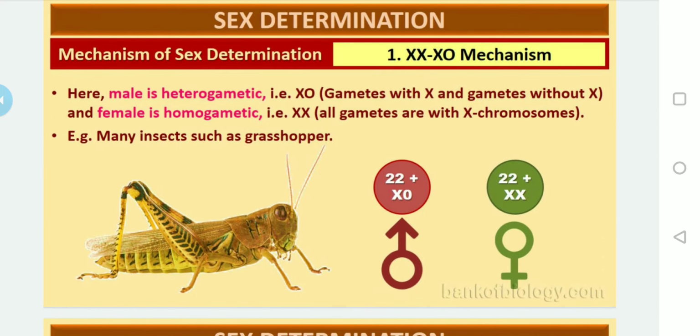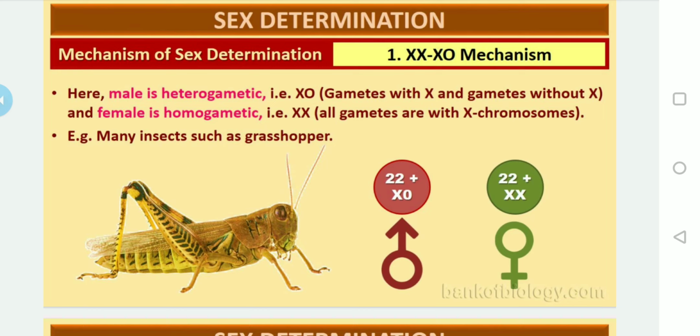So that is how we can identify during the formation of the gametes. Please note down, taking the example of the grasshopper: 2n, the diploid chromosome number, is equal to 24. If you consider the parents, the female will be 22 autosomes, 22 AA plus XX, and the male will be 22 AA plus XO.